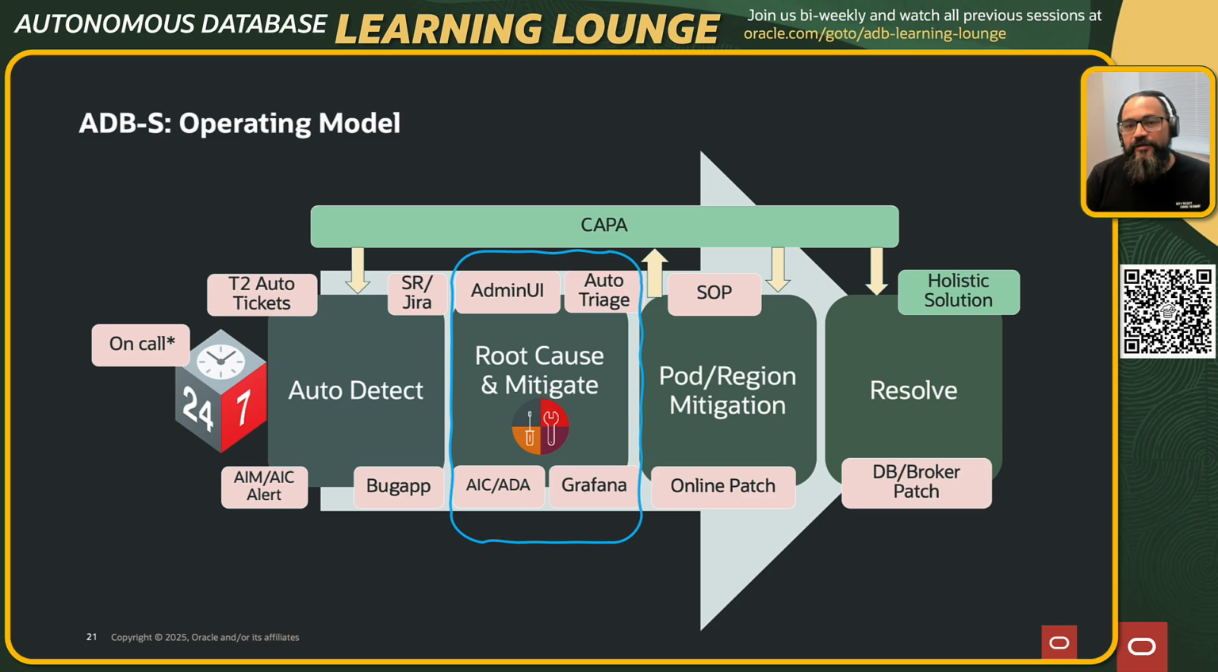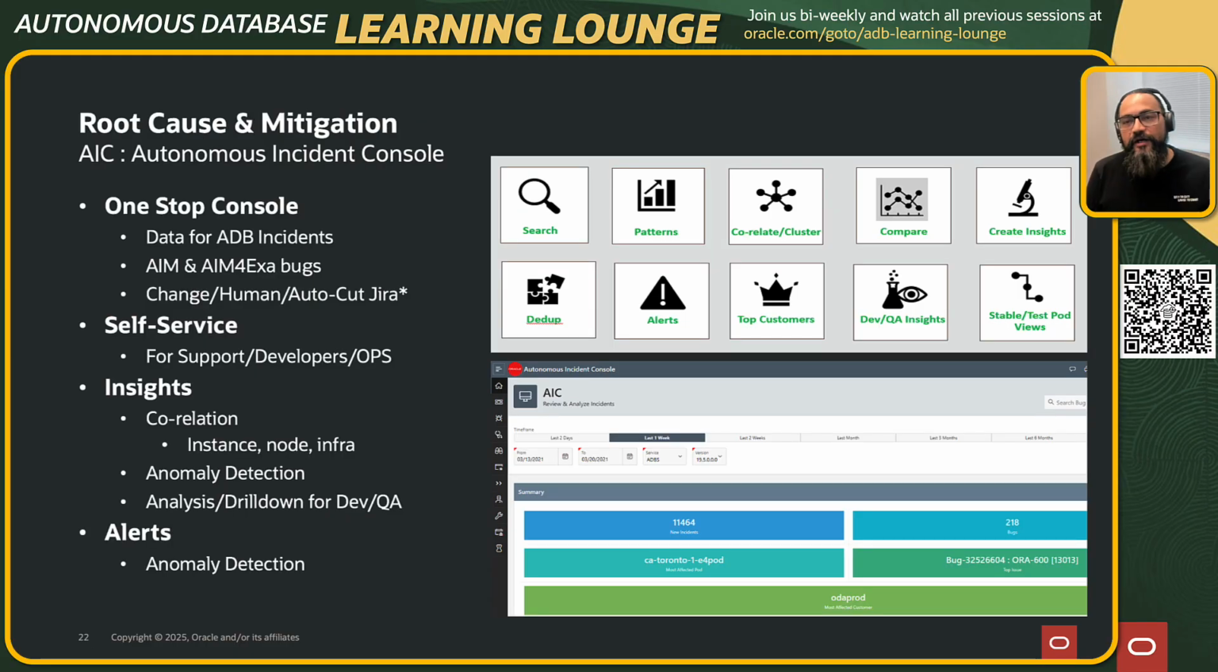Now let's come to the middle part, where the issue has been reported and we are trying to triage. All these AIM incidents which I talked about are available in what we call the autonomous incident console. This is one place where all the incidents are stored. How many defects have been reported, which region. You have an Uber picture here, trying to show the entire gamut of systems that we have, but it's one place where all the ADB incidents are stored, all the AIM for XI incidents are stored. Even the JIRAs which have been filed are available here.